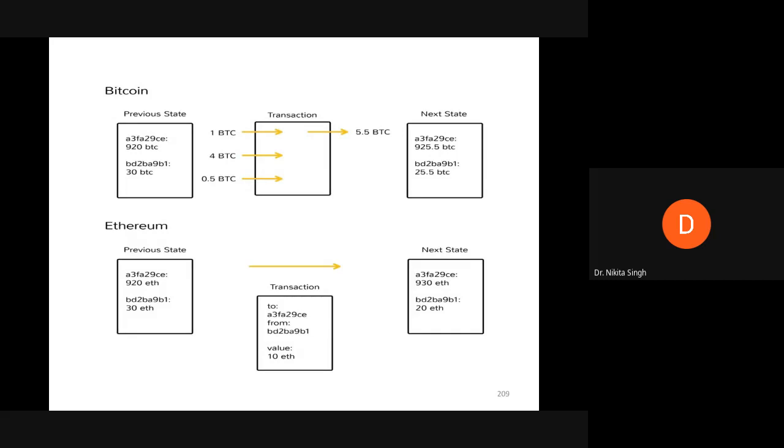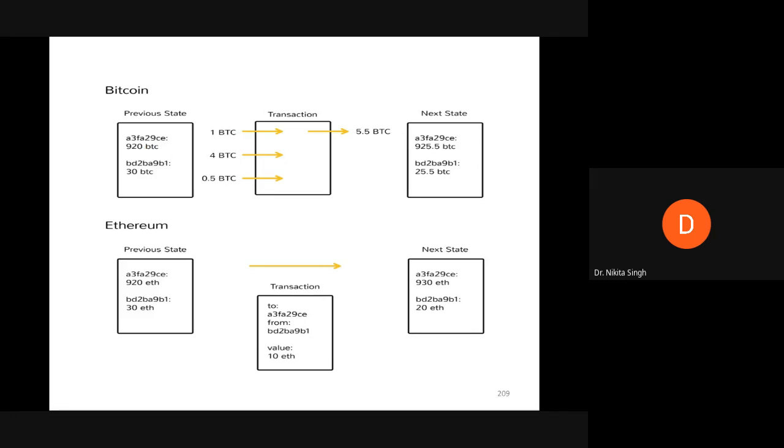Firstly, we were talking about Bitcoin. If you look at Bitcoin, it has a previous state, a transaction that was initiated, and the next state that happens. So it has, say, an address which has 920 BTC. Then we have another address that has 30 BTC. So this 30 BTC address is transferring some Bitcoins to the 920 BTC address.